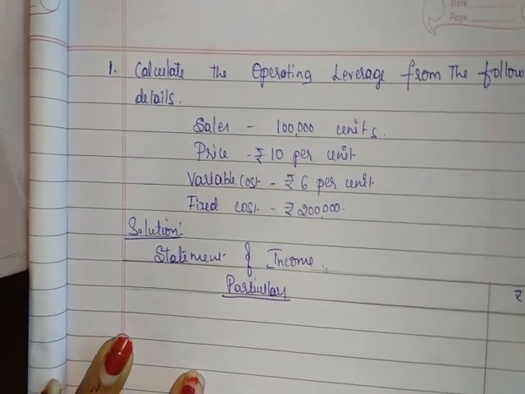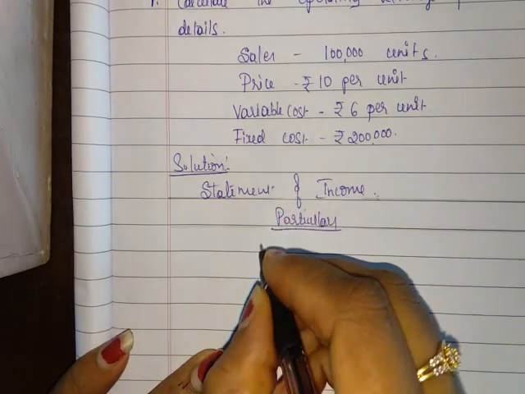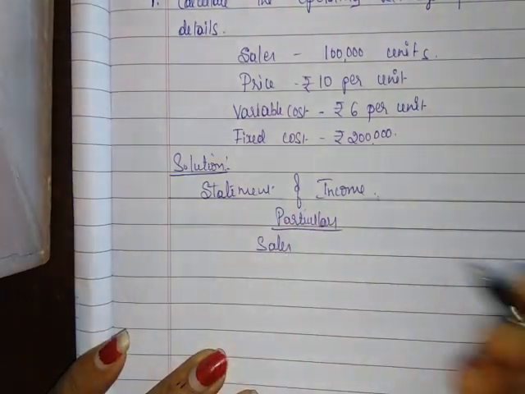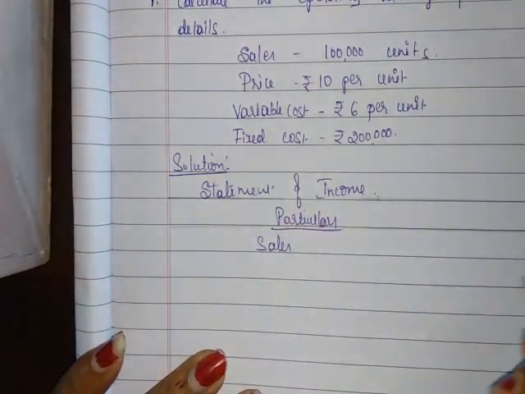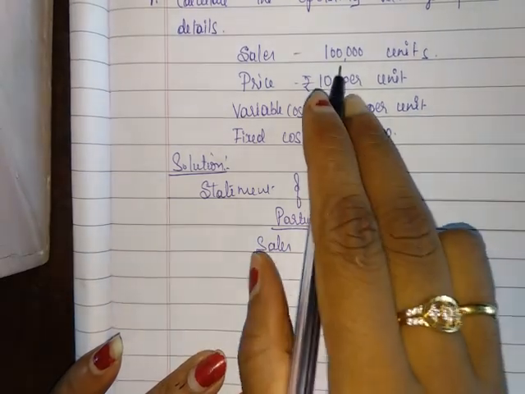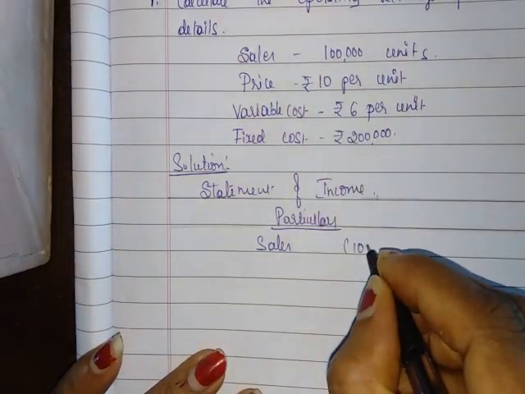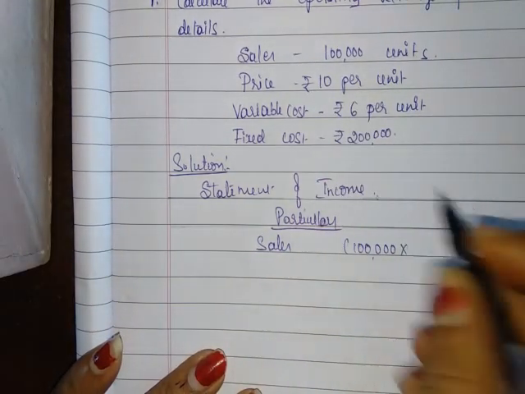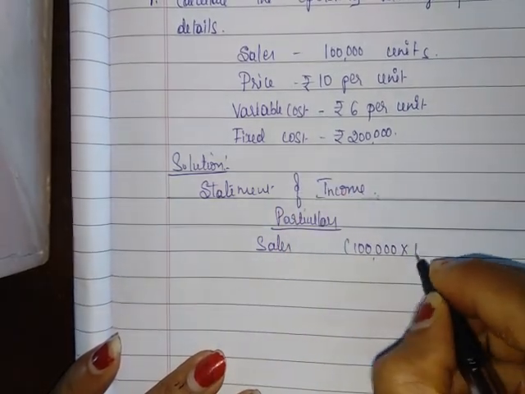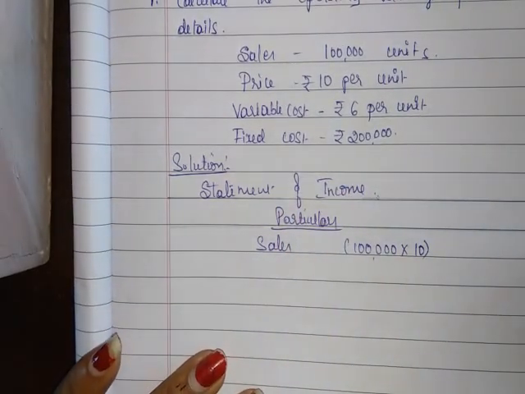In the statement of income, first we have to write sales. So sales here is 1 lakh units into the current price of rupees 10. So sales is rupees 10 lakh.